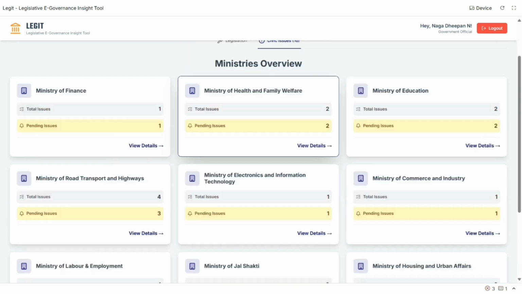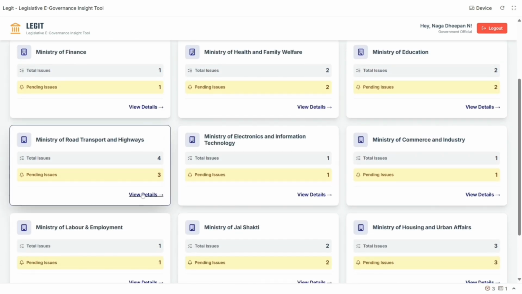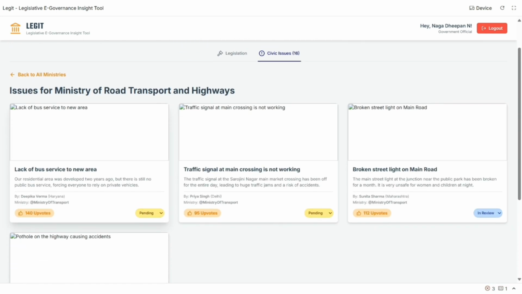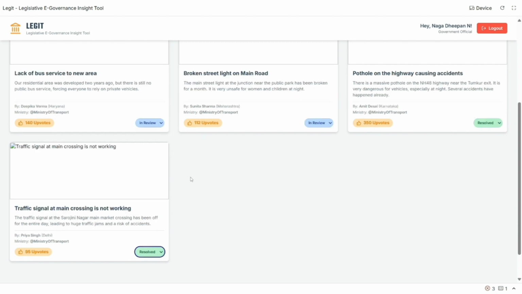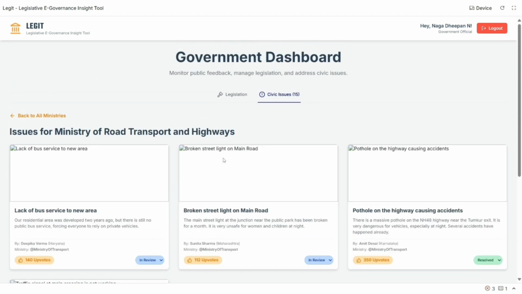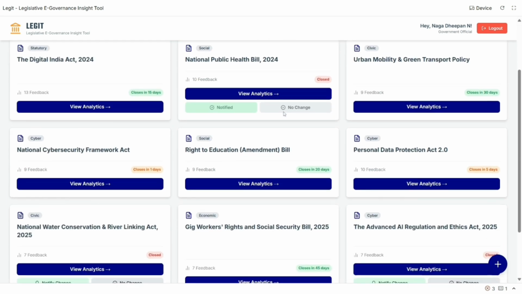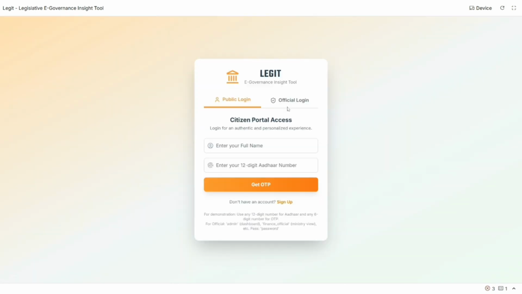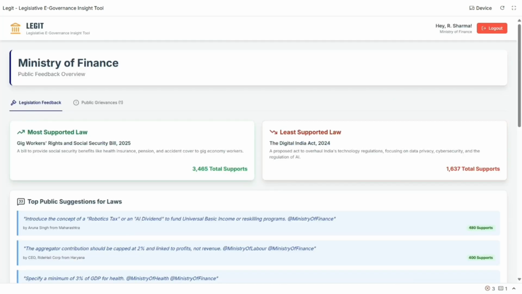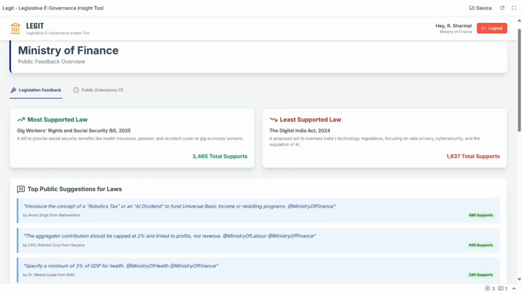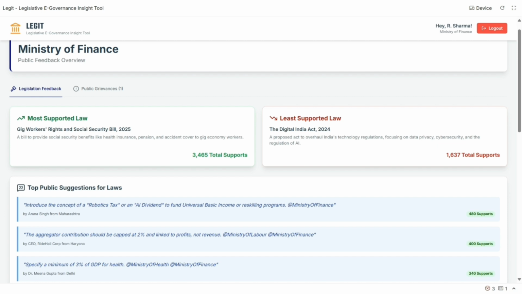In the civic issues portal, there will be a list of ministries listed along with the number of issues and the total issues that are resolved. By clicking a particular ministry, all the issues will be listed, in which they can change the current status of that issue. Coming to the ministry login, let us see an example of the login of the finance ministry. By logging in with the username and password, we see the dashboard of the finance ministry, which is divided into legislation feedback and public grievances.